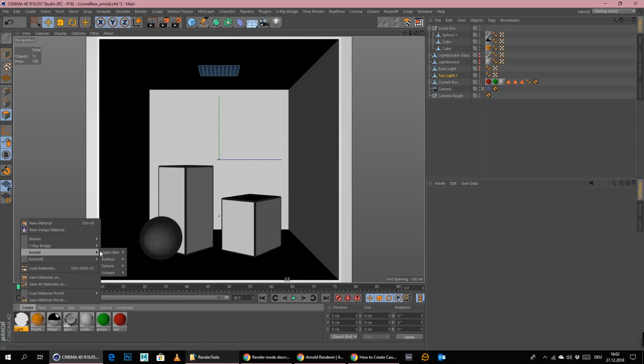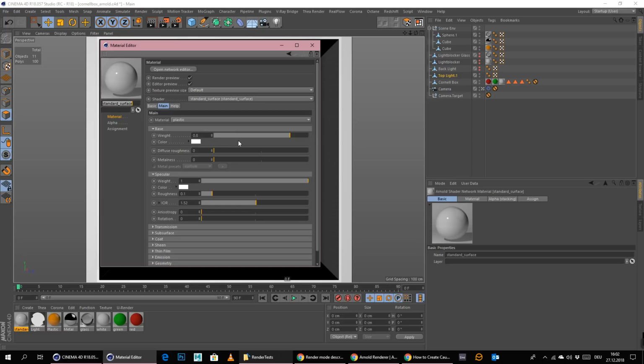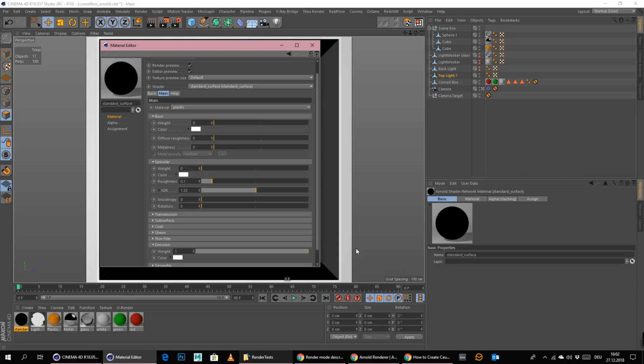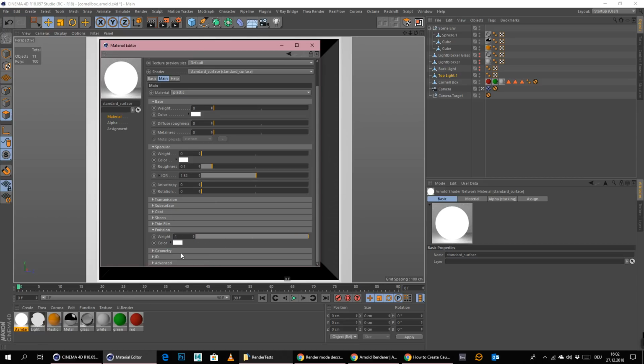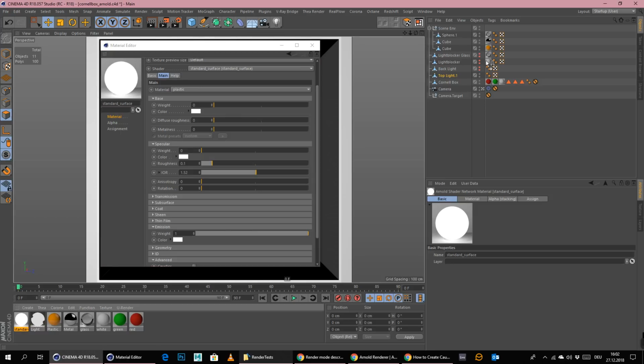Create Arnold light filter, no surface. I think I just need a standard material here, and no, I don't need any base, I don't need any specular, I actually need emission. Here we go, and we will set the weight to 1. And geometry, anything else that I could change? No, just this. Okay, let me put this here onto the plane.